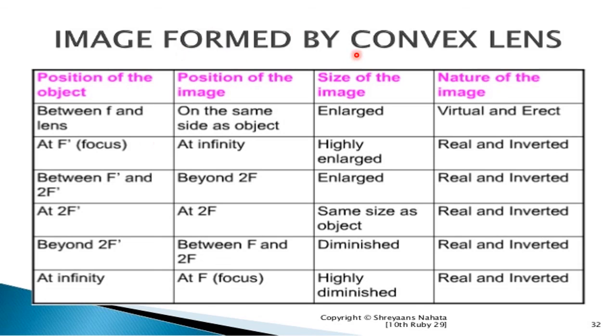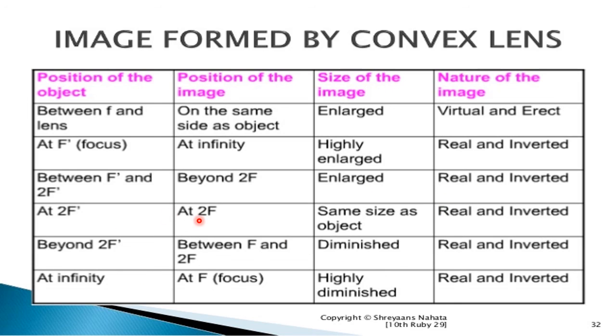Now, image formed by the convex lens. The position of the object, position of image, size of image and nature. Between the focus and the lens, the image is formed on the same side of the object. It is enlarged in size, virtual and erect. At F dash, meaning the focus point, the image is at infinity, highly enlarged, real and inverted. Between F and twice F, the image is formed beyond twice F. It is an enlarged image, real and inverted.